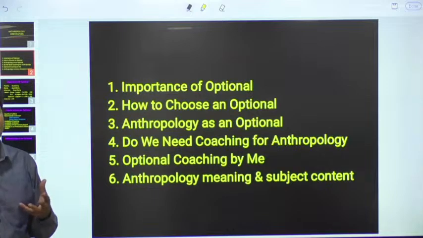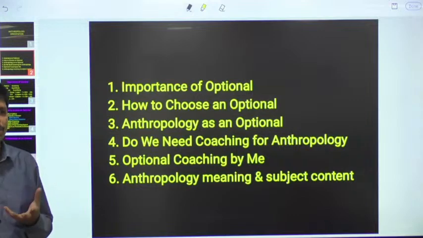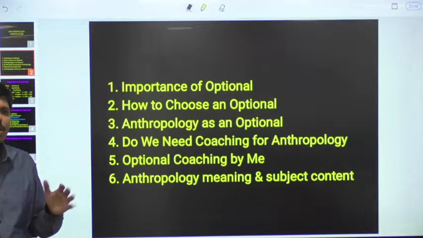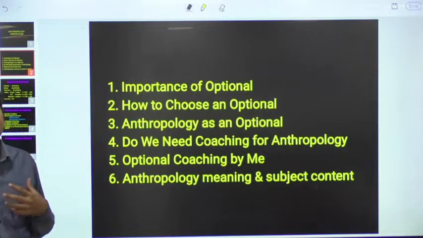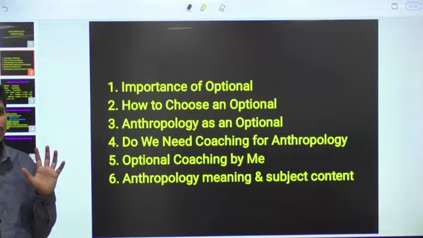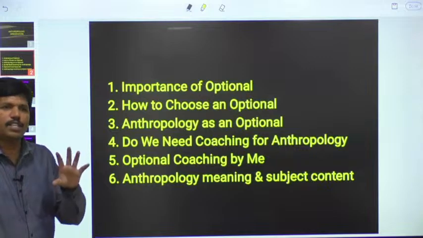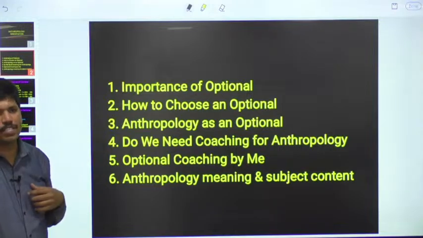But along with the society, we will study evolution of man. Anthropology is nothing but evolution of man and his culture. How man has evolved. During the process of evolution of human beings, culture also evolved simultaneously. How culture came into existence. Why? Because culture is going to influence the way of living. Culture is nothing but the way of living. All our systems, whether political systems or economic systems, are in tune with our biological systems and in tune with our culture only. That's why in anthropology we will study evolution of man and his culture. That is the meaning.